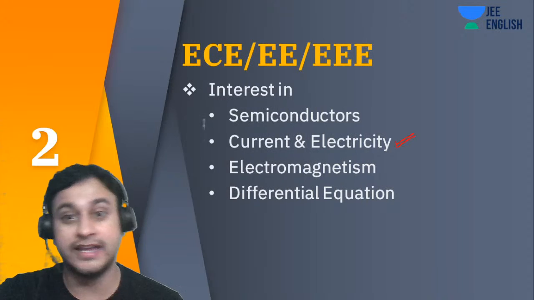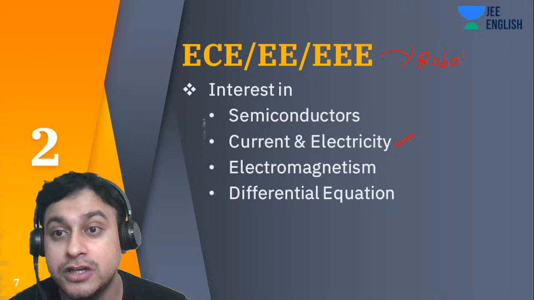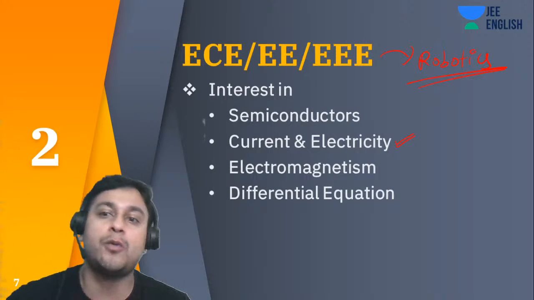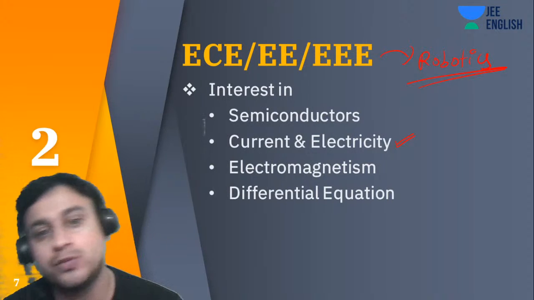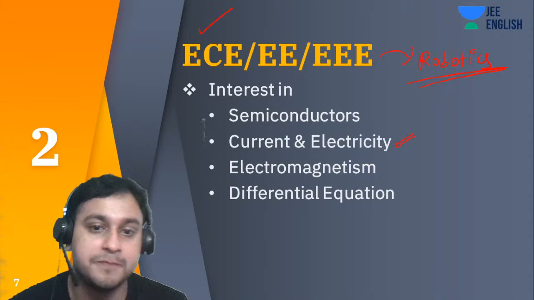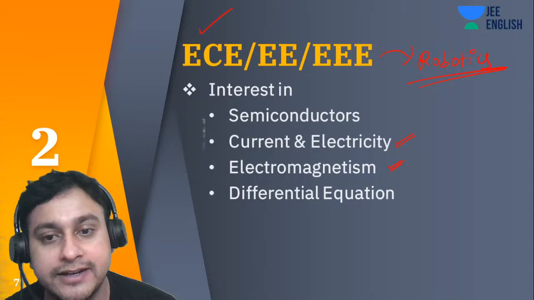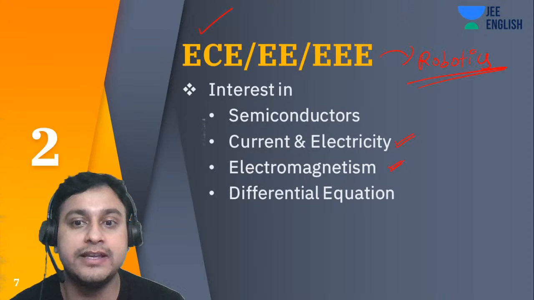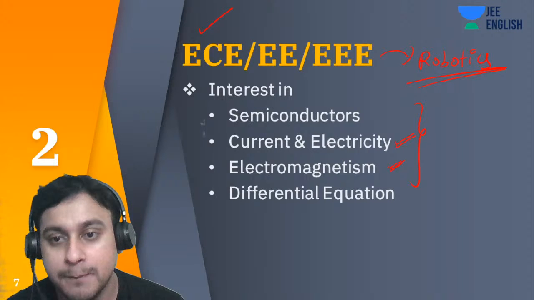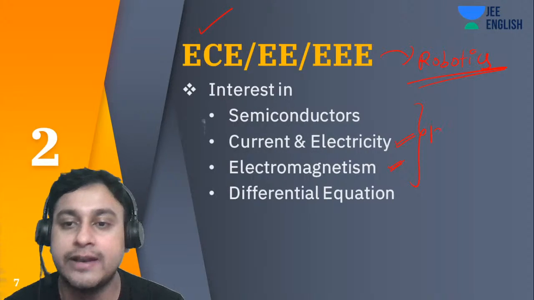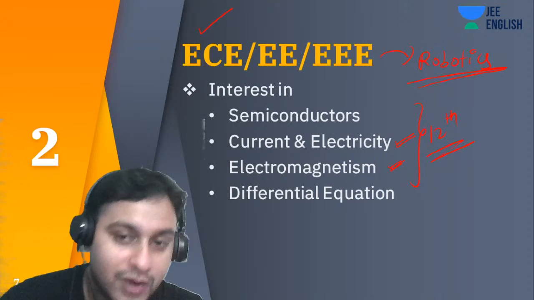Okay, because there you can also move into robotics. If you like robotics, you want to reach robotics, you want to become a robotics engineer, you want to develop all those things, definitely, guys, ECE is one of the things which you can obviously pick. Then if you like electromagnetism, guys, then definitely in the 12th grade, because 11th grade students won't have an idea of these chapters, I understand, but if you are in 12th grade, definitely you can focus and try to understand whether this is your cup of tea or not.